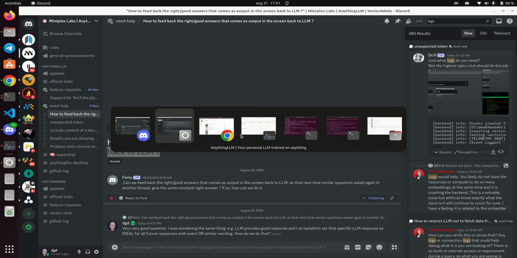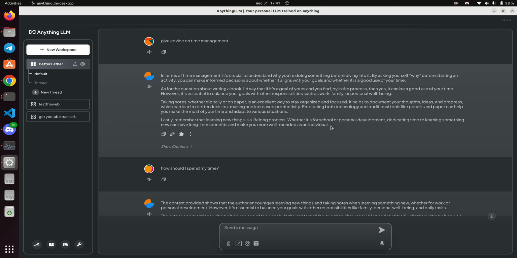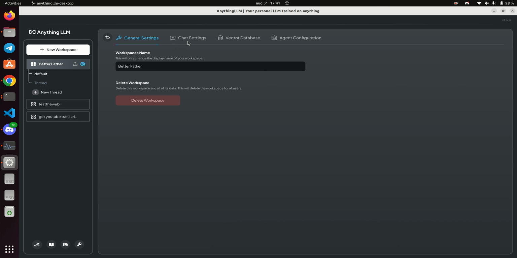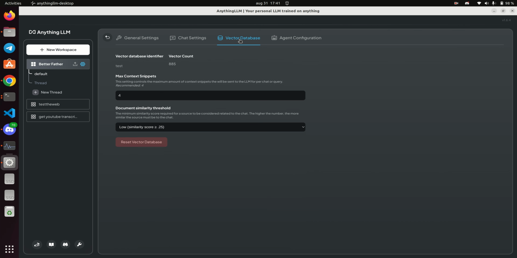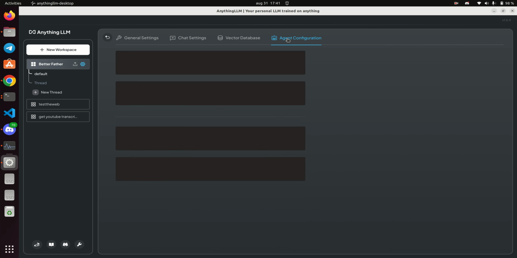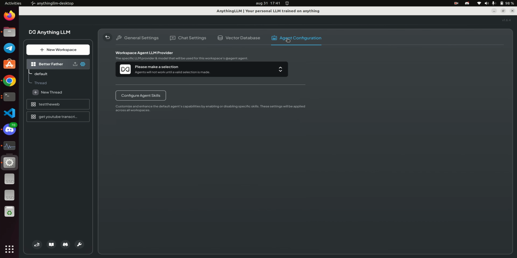I want to pass feedback to the large language model updating the vector database, I presume, so that the particular response that is given is now pushed into, for example, let's see, chat settings. Vector database, agent configuration.